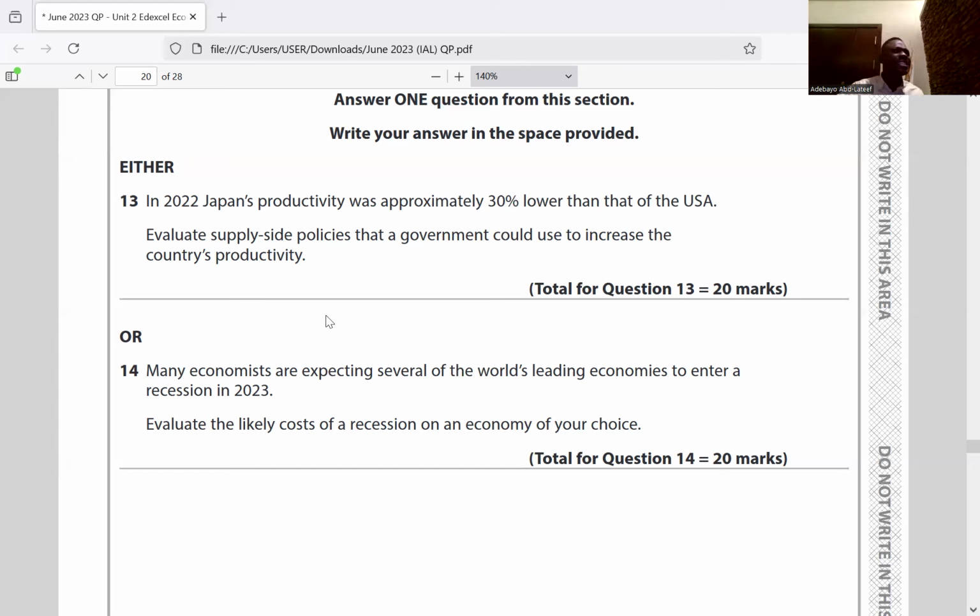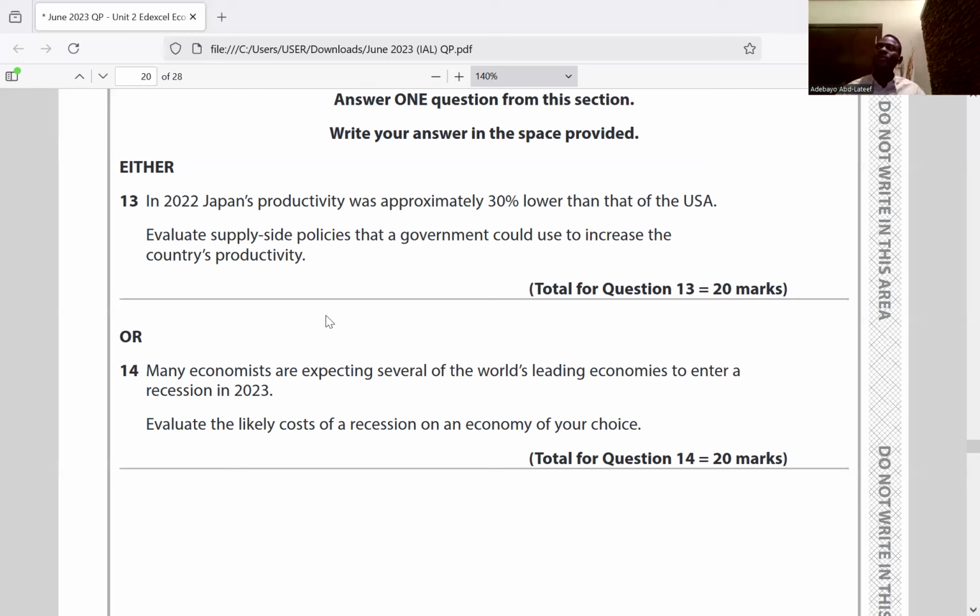Do you understand? Aside from that, supply side policy like education and training might take a longer period of time. You said that already. Yeah. So that can also affect output, meaning the government of Japan might not be able to increase output initially.